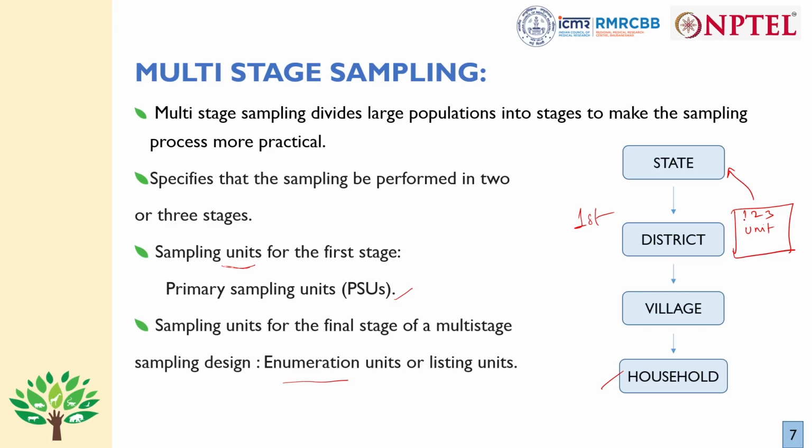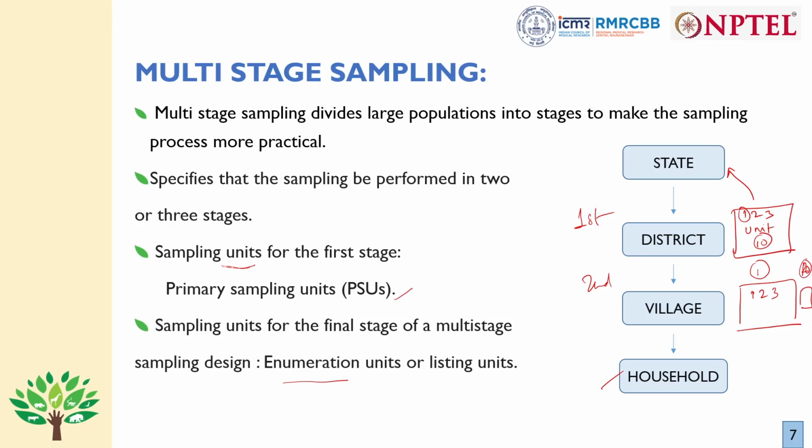Once we have randomly selected the districts we are going to assess, the second stage will be the list of villages in the selected districts. Suppose we have selected district 1 and district 2. District 1 will have all its villages as the sampling frame, and district 2 will also have a sampling frame.